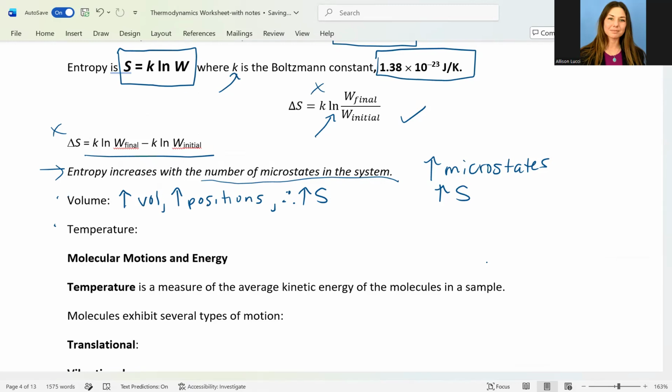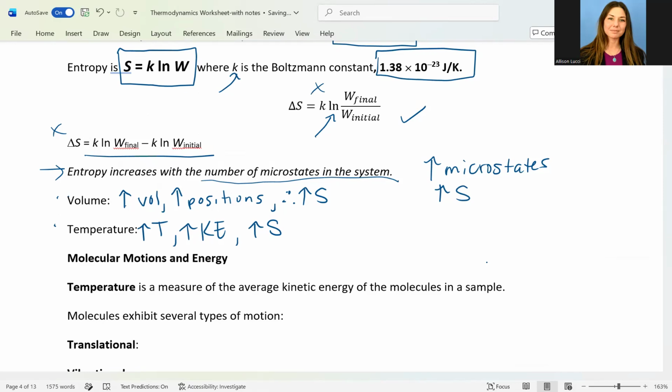Then we could look at temperature. So if we increase T, we're going to be increasing the kinetic energy of our molecules. And then once again, we would increase entropy. So like so, if we decreased either of these, decrease in volume, we would have less motion available, less microstates because there would be less space. So we would see a decrease in entropy. Same thing with a decrease in temperature, decrease in kinetic energy equals a decrease in entropy.